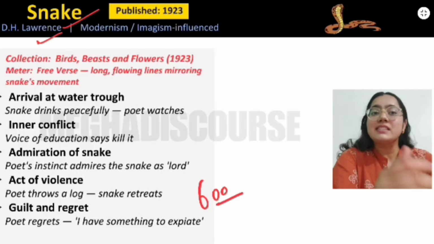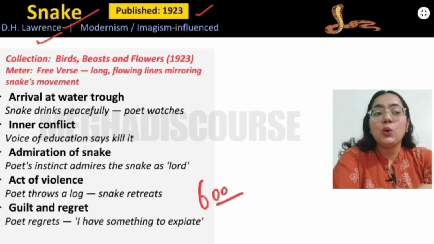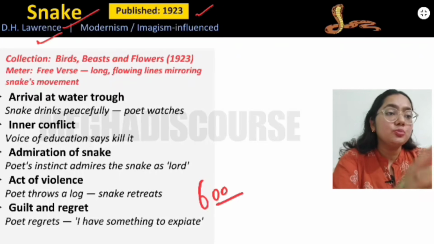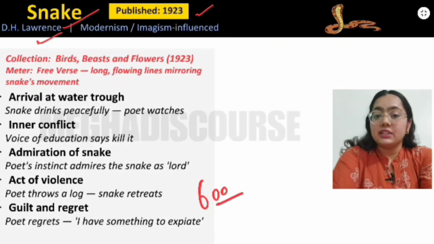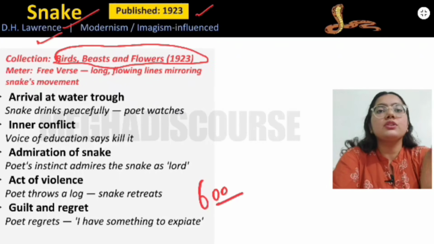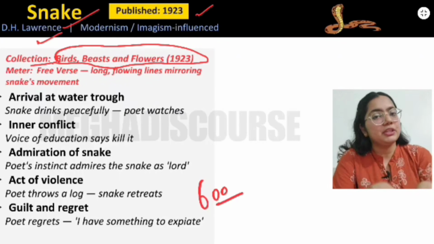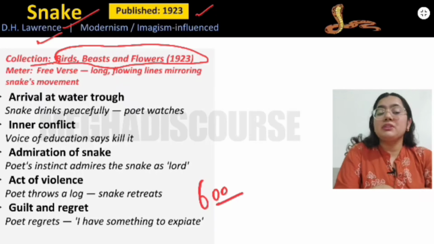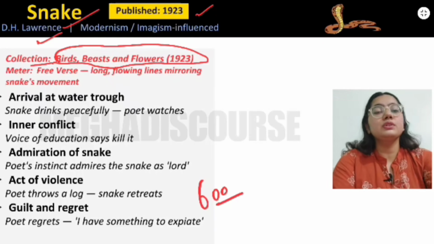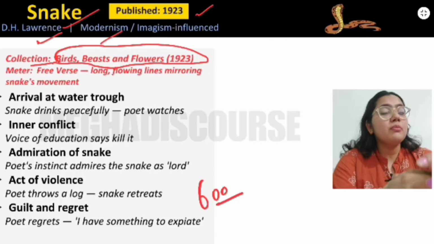This is Snake, and this poem was published in 1923. When it comes to poems, you should be knowing about the collection as well. So first, Birds, Beasts and Flowers, 1923. This is the name of the collection, and in this collection this poem is placed. So I hope you will remember this fact. He belonged to this modern age, modern period.